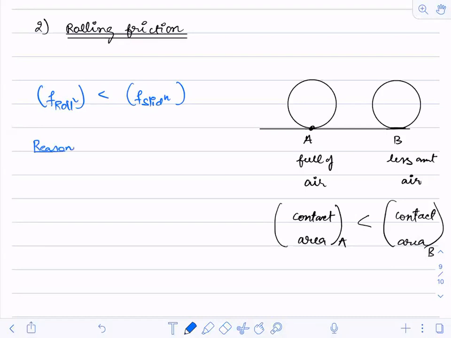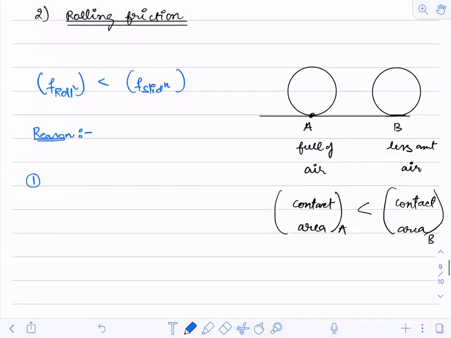The probable reason. The first reason I can tell is that rolling friction depends upon the contact area. In case of rolling, it depends upon the area under contact, but in sliding, it does not depend.